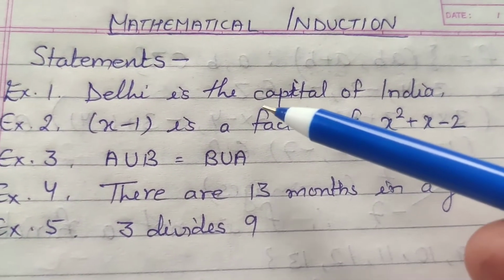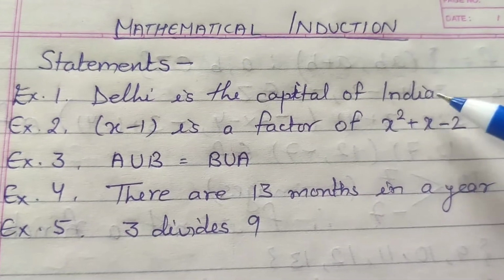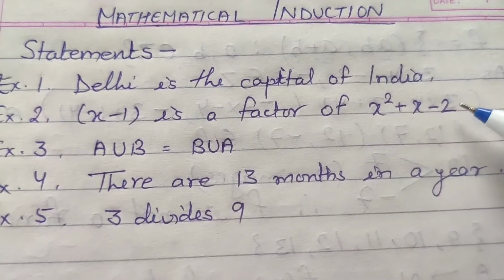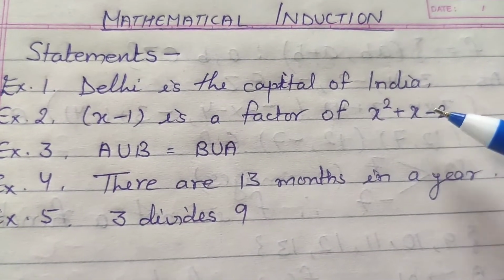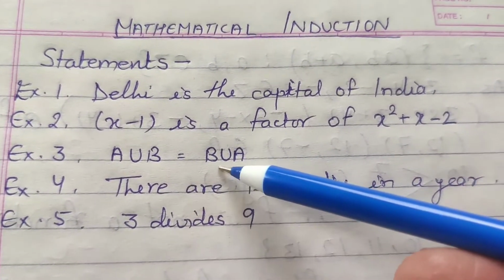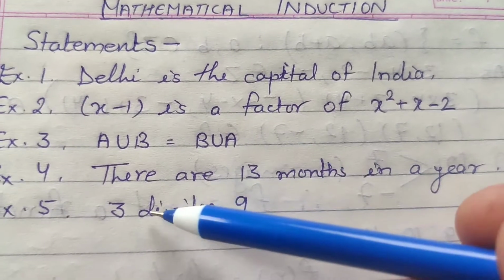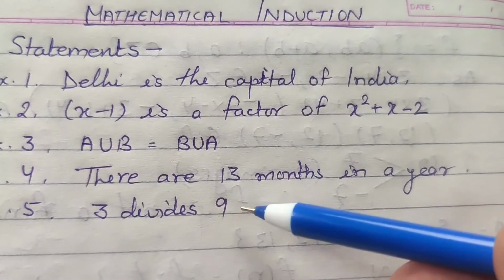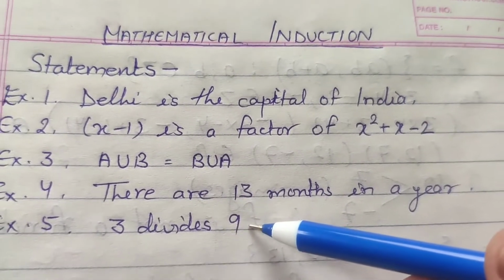Suppose example 1, Delhi is the capital of India. True. X minus 1 is a factor of x square plus x minus 2. This is also true. A union B equal to B union A. True. There are 13 months in a year. False. 3 divides 9. It is a true statement.